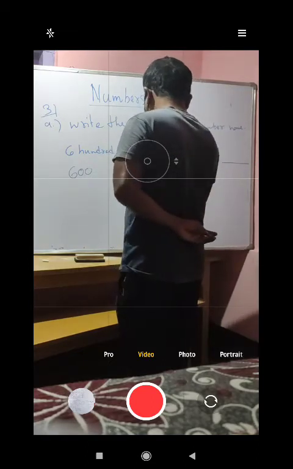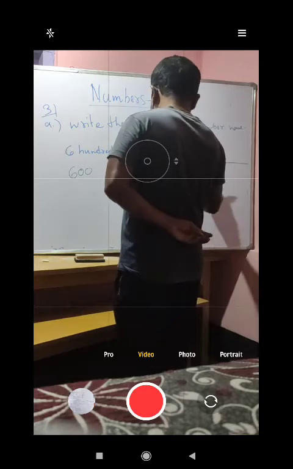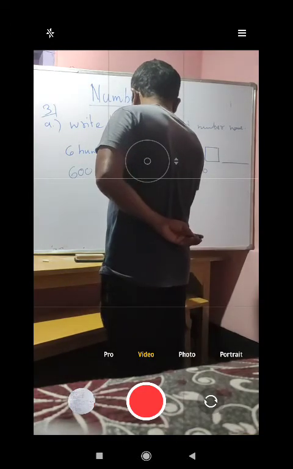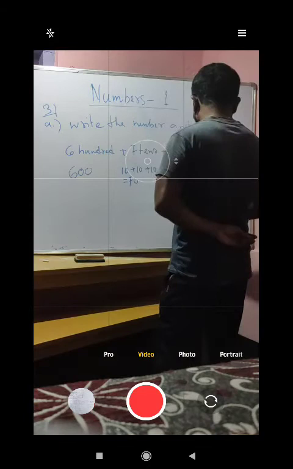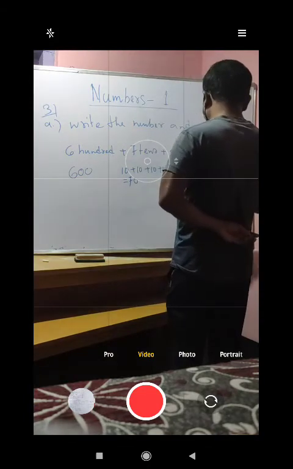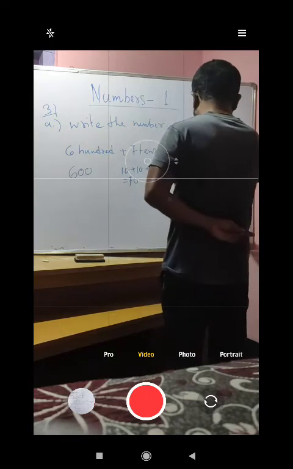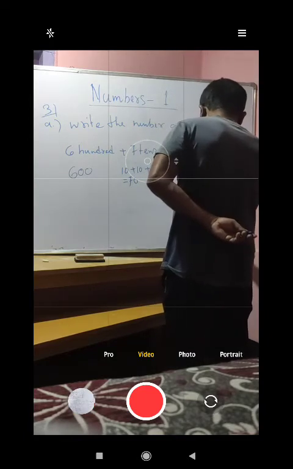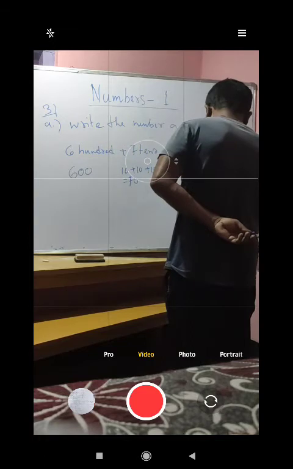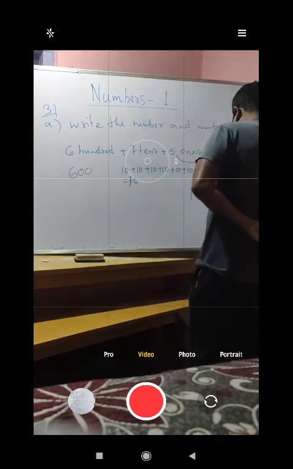So how many? 1, 2, 3, 4, 5, 6, 7. That means it will be 70. Fine. And here 5 ones. That means it is 5.